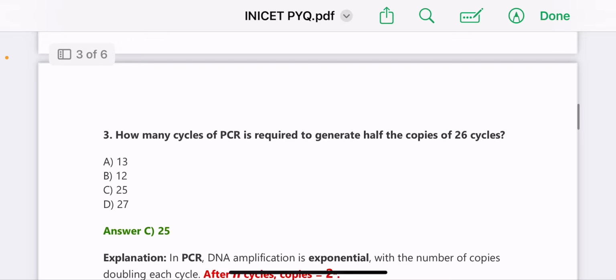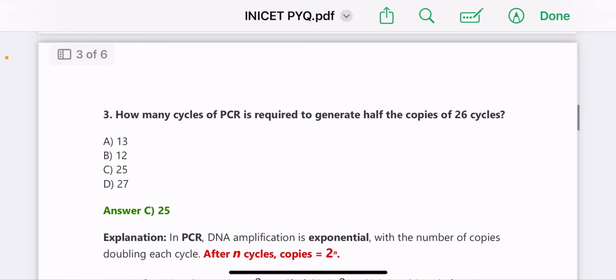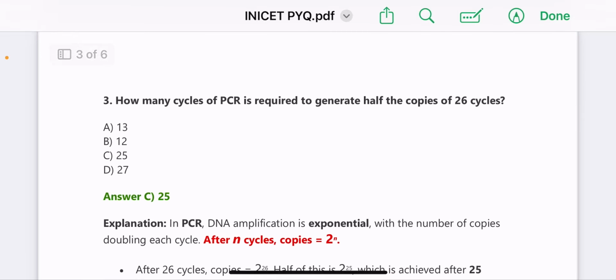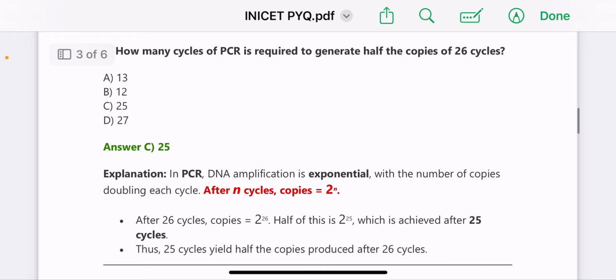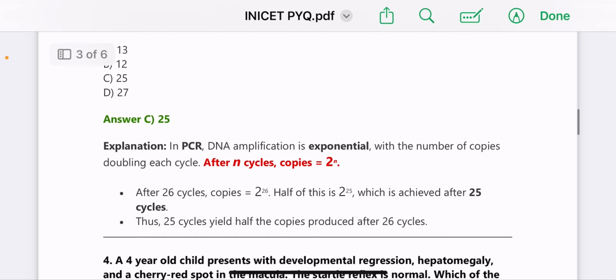Next, how many cycles of PCR are required to generate half the copies of 26 cycles? Answer is 25, because in PCR, DNA amplification is exponential, with the number of copies doubling each cycle. So after n cycles, the copies will be 2 raised to n. So after 26 cycles, the copies will be 2 raised to 26. Half of this is 2 raised to 25, which is achieved after 25 cycles.